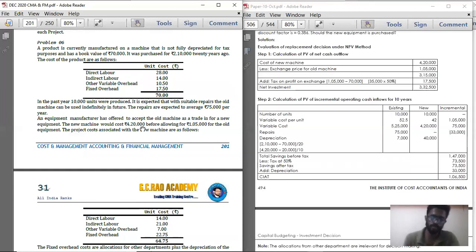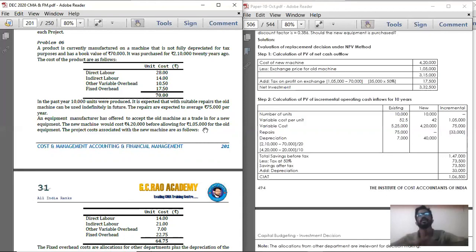For that exchange price, how much are you going to give? 1,05,000 you are going to give for the machine, and deduct the 1,05,000 from that 4,20,000. So the remaining 3,15,000 is the net purchase price. On that, see, because you are selling your old machinery at a higher rate than the book value, you are having some long-term capital gain. That is, 70,000 is your book value, whereas you are selling it for 1,05,000. So you are selling it for an extra 35,000. This extra 35,000 is nothing but long-term capital gain.